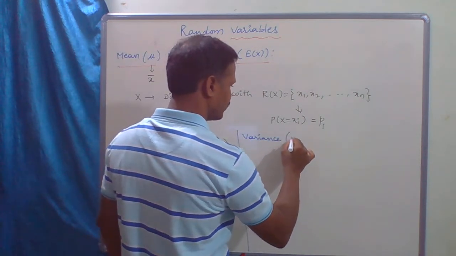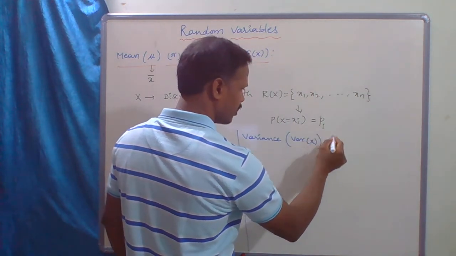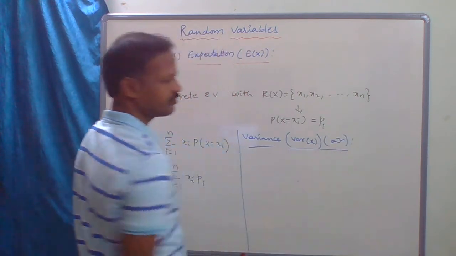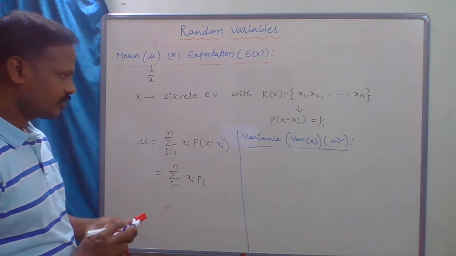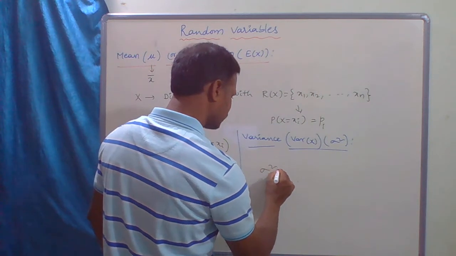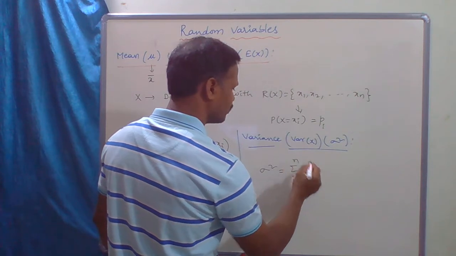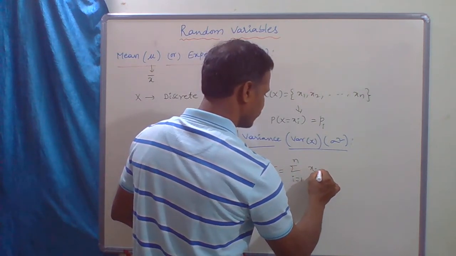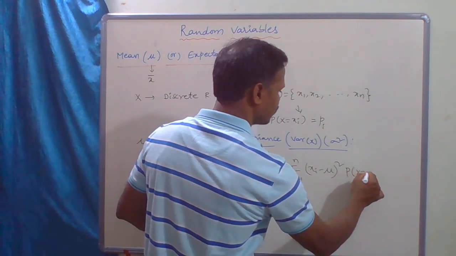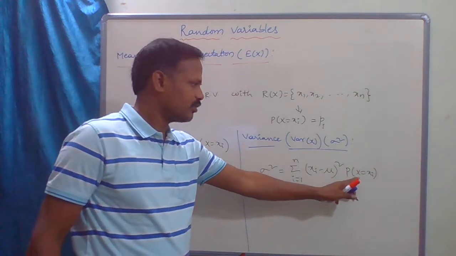It is denoted by var of x or sigma square, variance. Sigma square, or variance of x, is equal to summation from i equal to 1 to n, (xi minus mu) whole square into probability of x equal to xi.